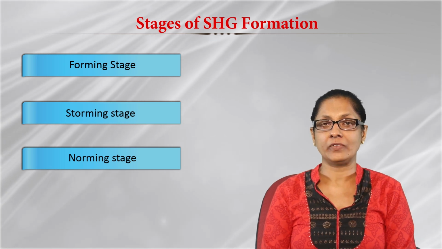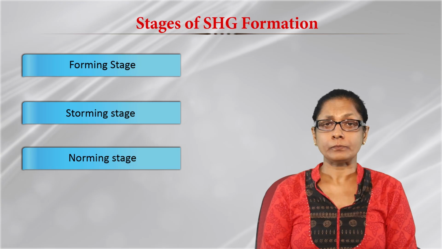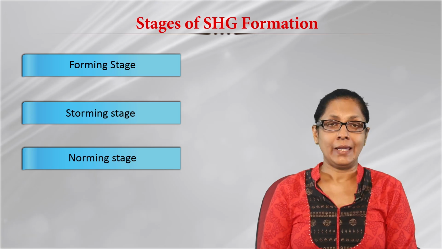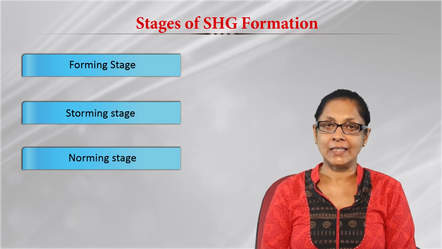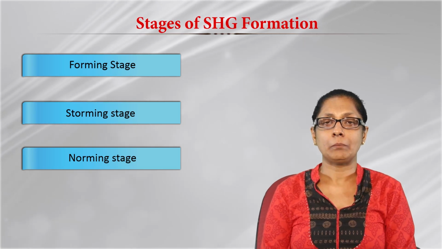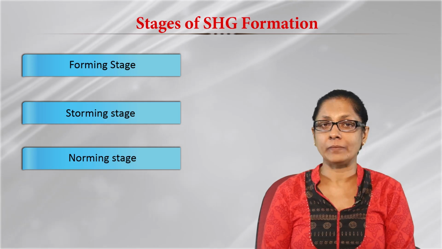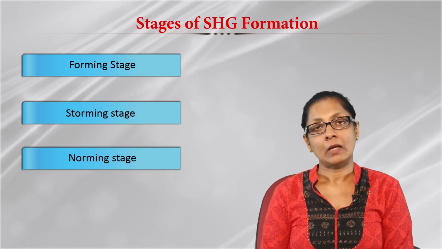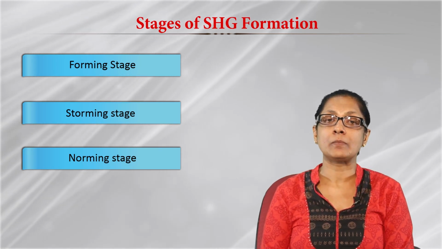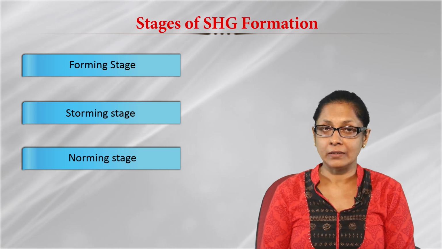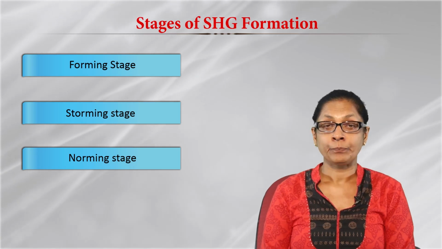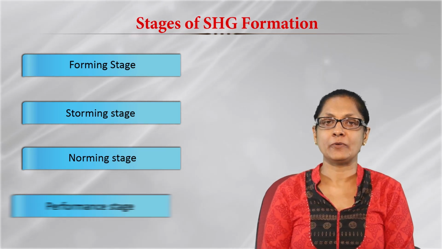So, all these informal rules within the group are formulated, and this is the norming stage, so that each and every member of the group understands what is important, what needs to be done, and how to achieve the goals. In the norming stage, the saving benefits, the forms of savings, and the investment benefits by the self-promoting agencies are also told. How much money to save, how much money to invest, how much loan to be dispersed amongst the members, how much loan can be given to others. All these rules are formulated.